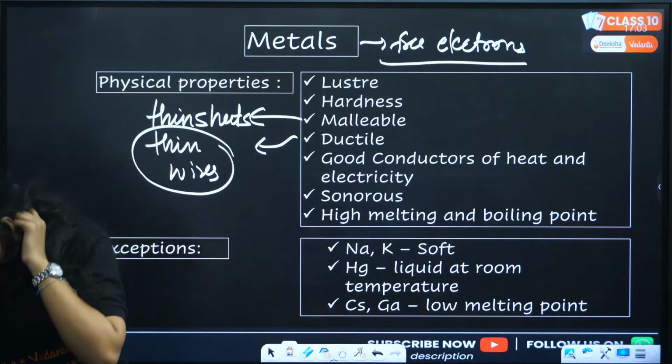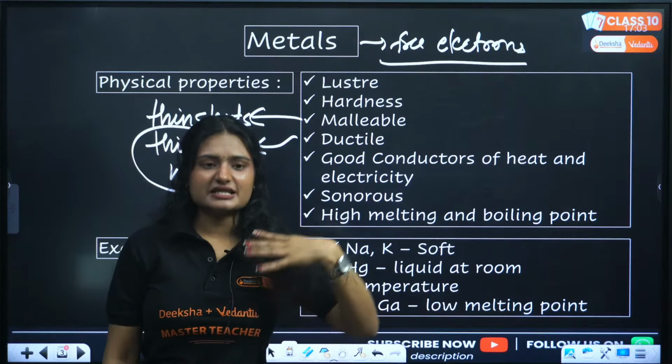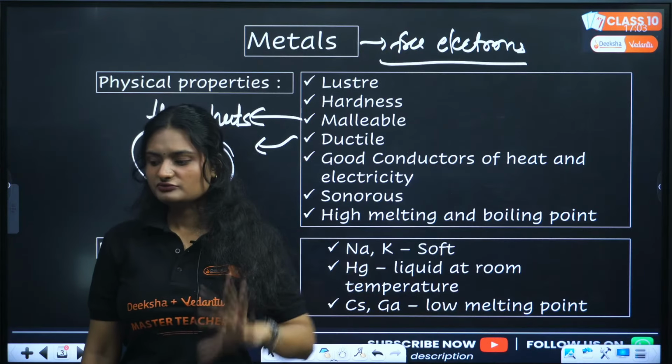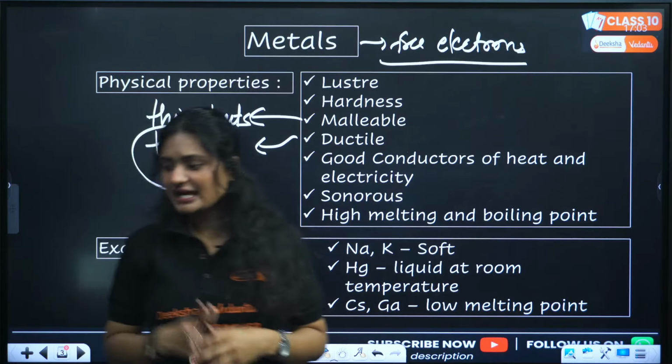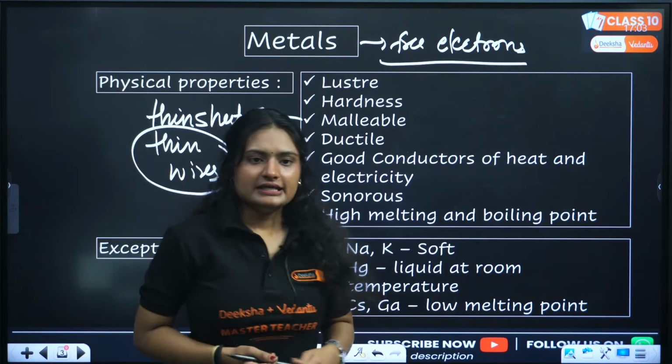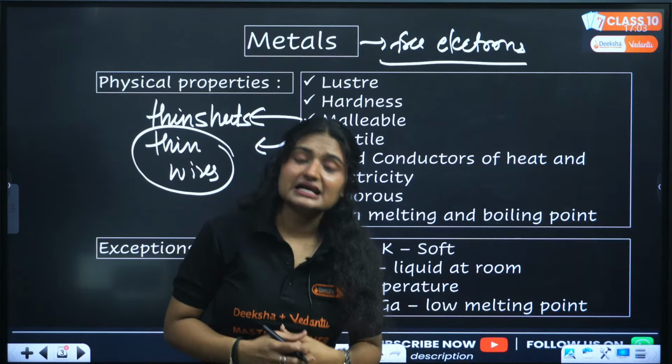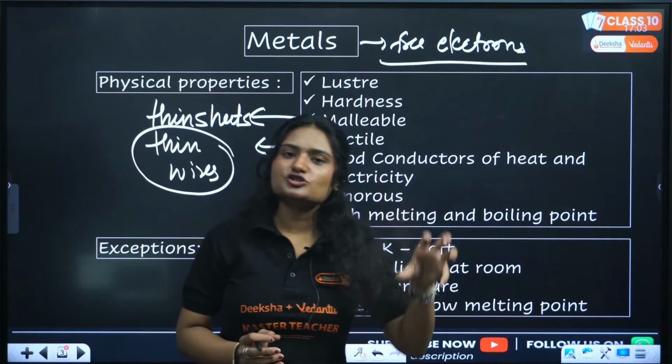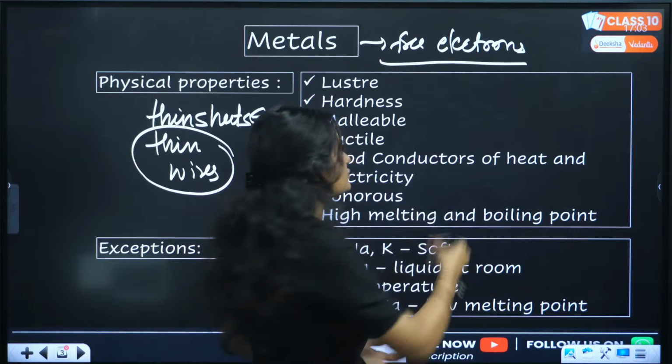Yes, metals are also electropositive. That means they donate electrons very easily. They have high melting point. Yes, correct. They have high melting and boiling points. Clear? They are electropositive. That means they can donate electrons.